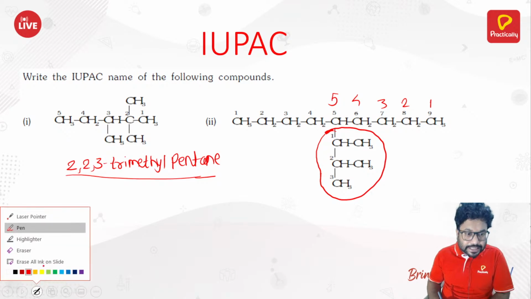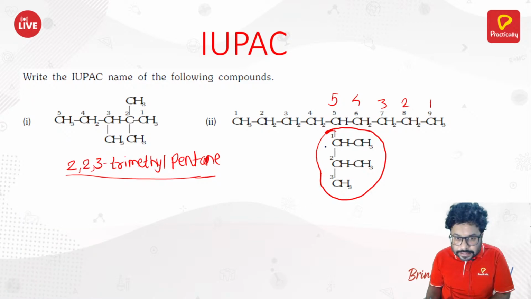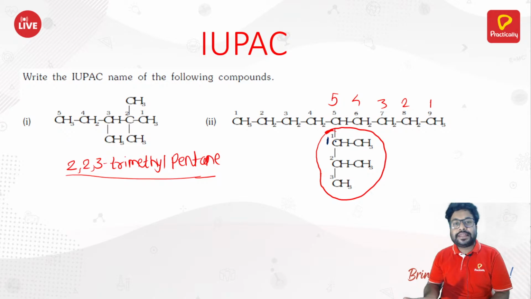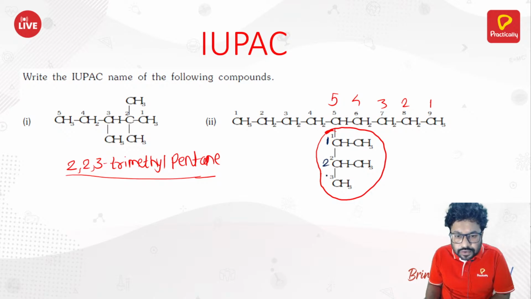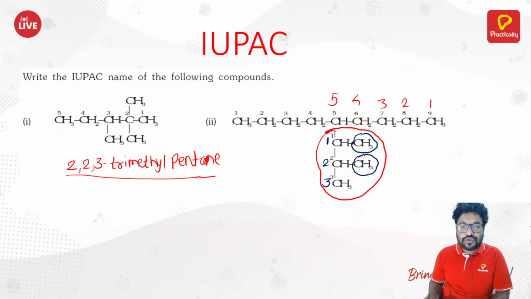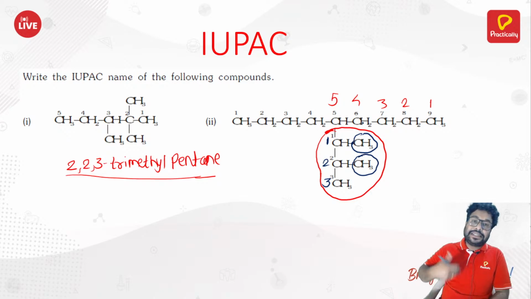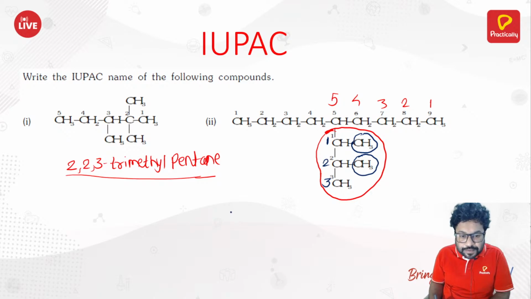Now, the second thing: this substituent starts from this carbon. Which carbon? Let me take another color. See, it starts with this carbon. This is the first carbon of it. Now in a substituent, you need to select the longest chain. The longest chain that you could select in a substituent has how many carbon atoms? 3 only, right? 1, 2, and 3. So at the first position of that substituent, you got a sub-substituent, that is this methyl. And at the second position also you got a methyl. So how would you name this compound? It is present at the 5th position of the longest chain.